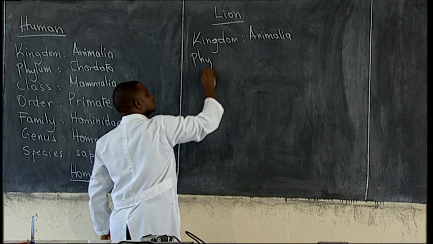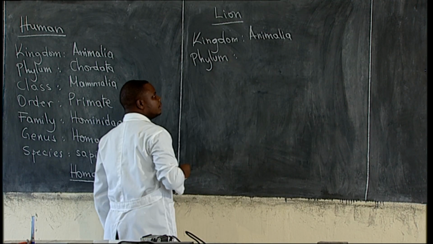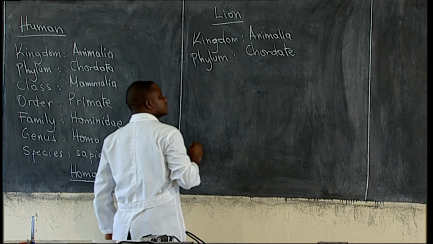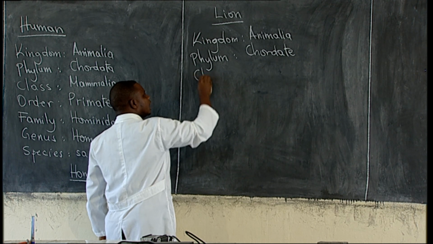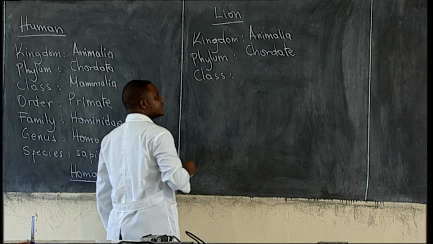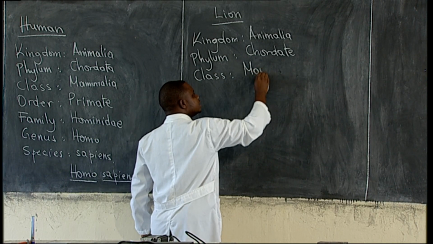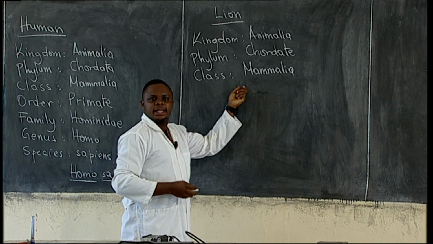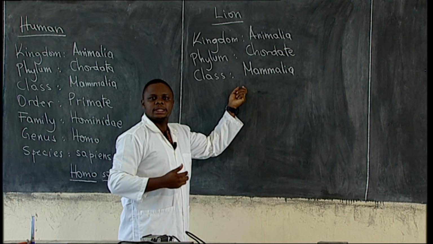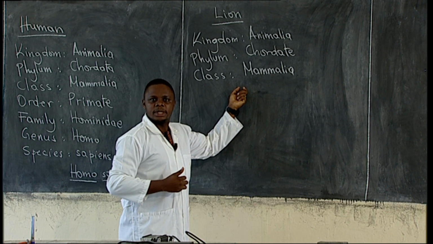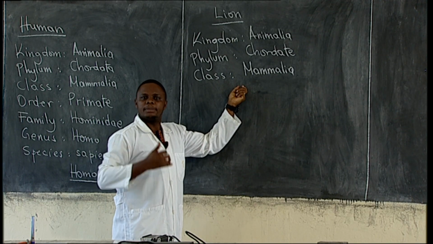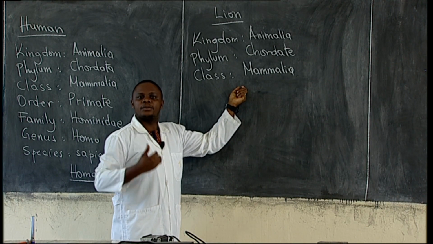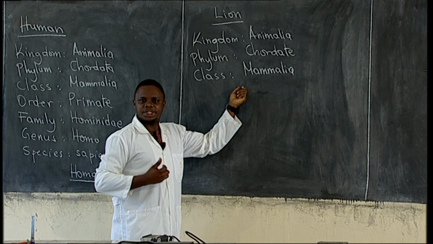Then phylum is Chordata, which means notochord. Then class is Mammalia. That means the lion breastfeeds the cub, and the lion takes care of the young one, the cub. Lion is warm-blooded. Lion has hair to protect itself from coldness or too much sunshine.